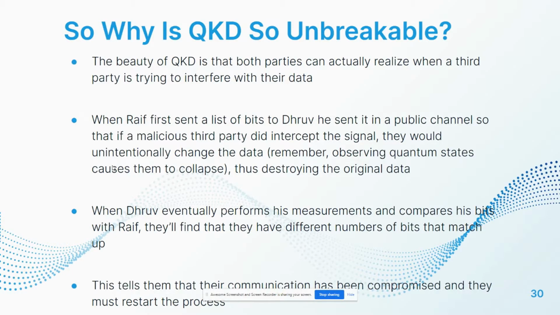And then when Dhruv eventually performs his measurements, and we compare our resulting bit lists, we'll find that the amount of bits that match up is not the same. And that's when we realize that, oh, a hacker has tried to determine the key that we're going to use for the encryption, and we simply have to change channels to a more secure one.